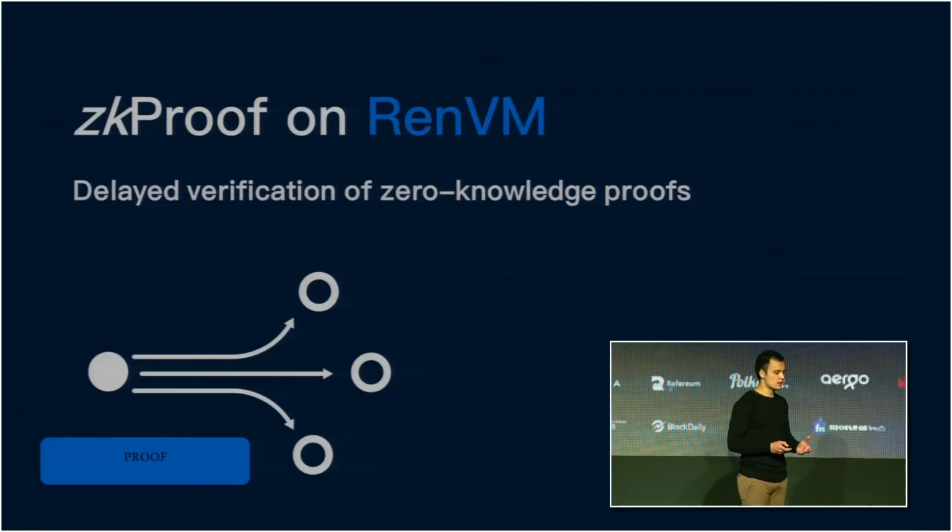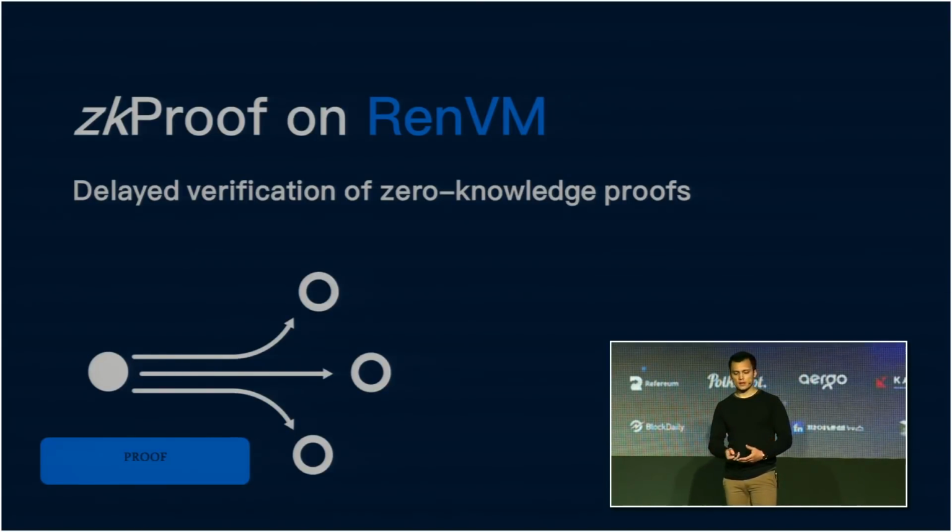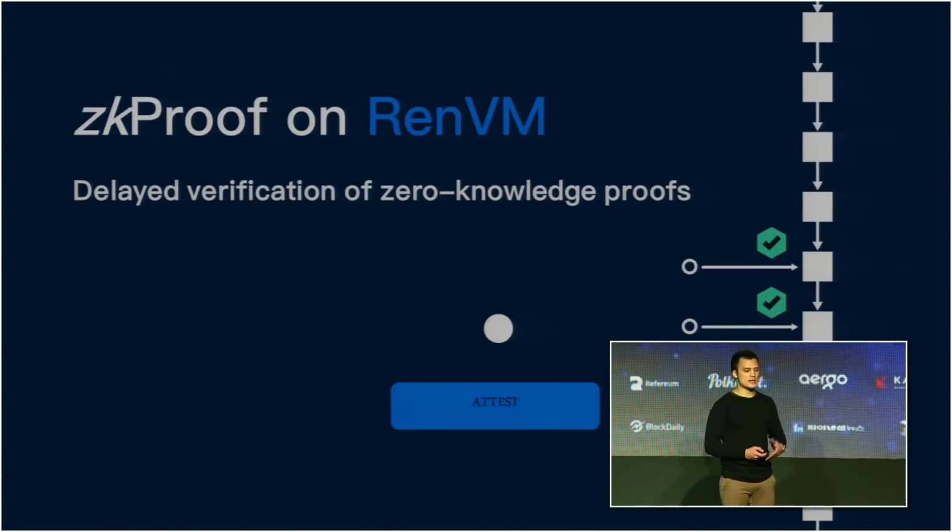So now I'd like to discuss how we actually implement ZK proofs in the Ren Virtual Machine. You have some user or a prover, and they construct a ZK proof using either ZK SNARK or ZK STARK, and they submit this proof to nodes in the network. Now, these nodes are economically bonded to some underlying blockchain. And this economic bond, usually in the form of staked tokens, is a good behavior bond that is a promise to behave, and if they are shown not to, they will lose this bond. These nodes perform the verification of this proof, and then they provide an attestation on-chain saying, yes, this proof is valid, or no, this proof is invalid.